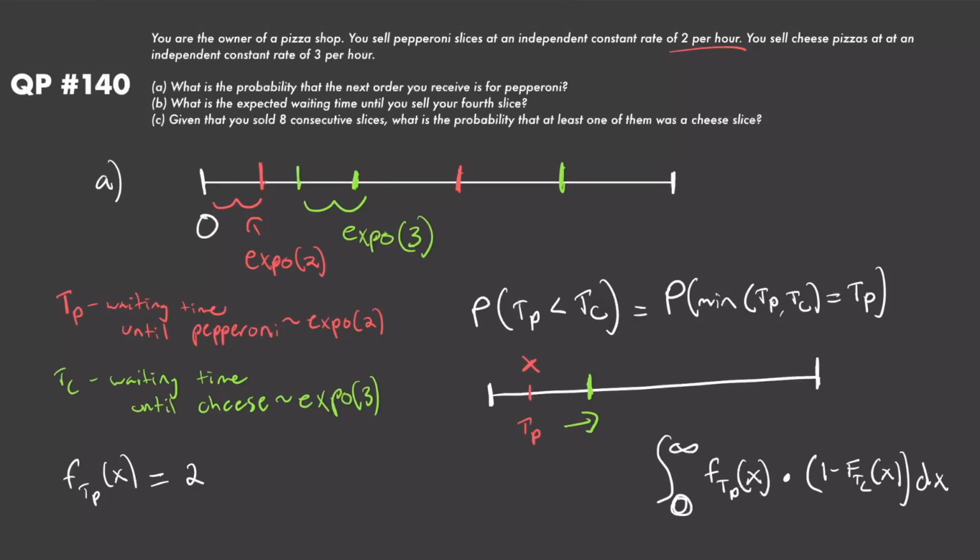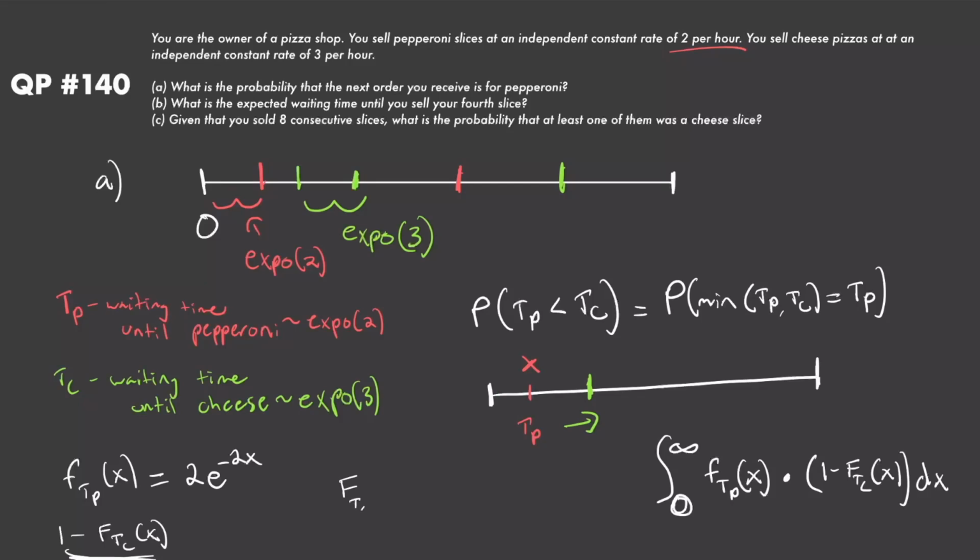So we have 2 times e to the power of negative 2 times x. Well, now what is 1 minus basically the CDF of T sub C of x? If you remember back in QP111 when we derived the exponential distribution, we derived it from a Poisson, so we can relate this to a Poisson, right? Asking what is the probability that our first event comes after this point x is just like asking what is the probability that 0 events occur before x. And that's exactly what this term is right here.